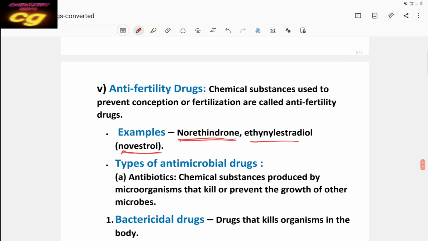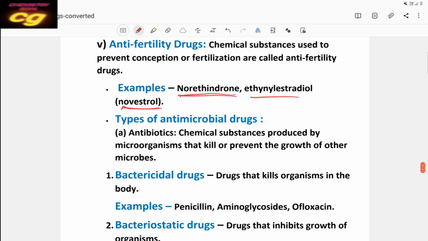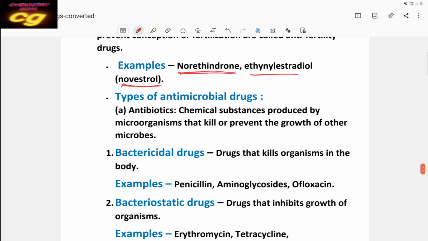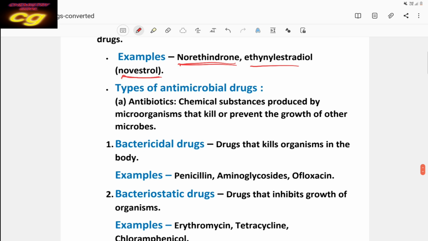Then types of antimicrobial drugs. They control the growth of microorganisms. These are drugs against microorganisms that kill or prevent the growth of microbes. That's why they are called antimicrobial drugs. There are bactericidal drugs and bacteriostatic drugs.